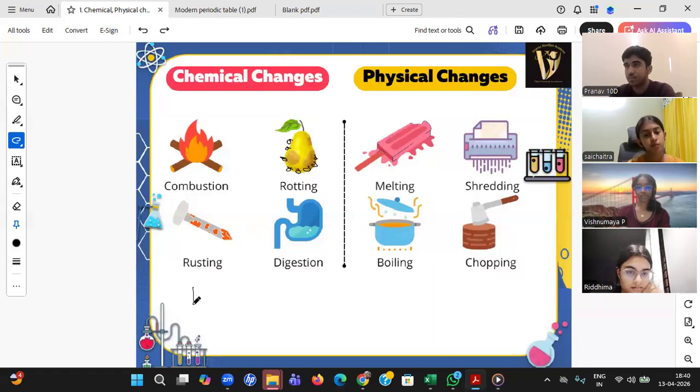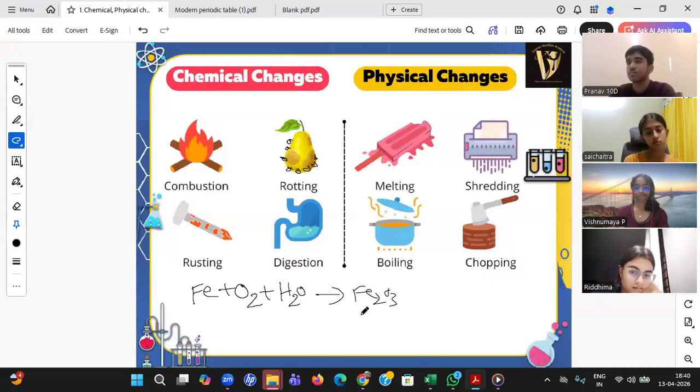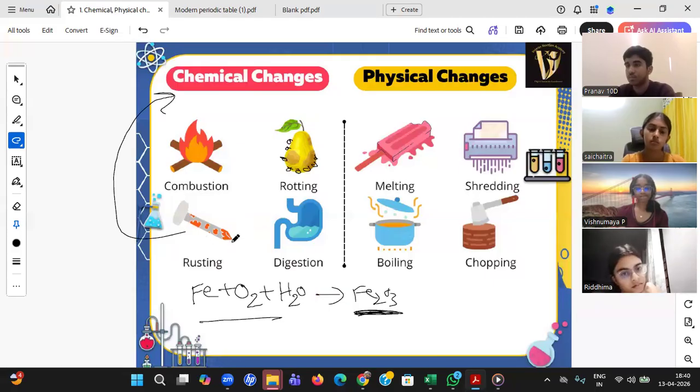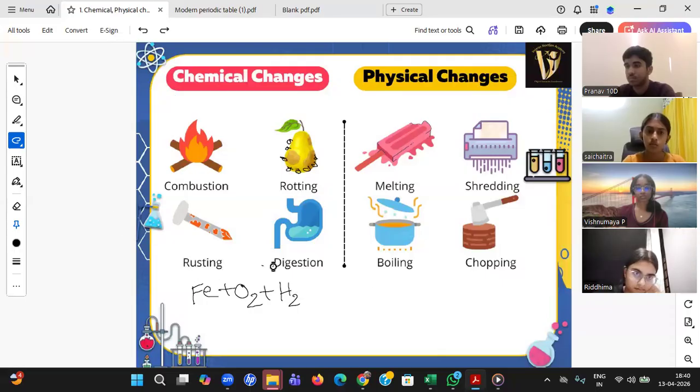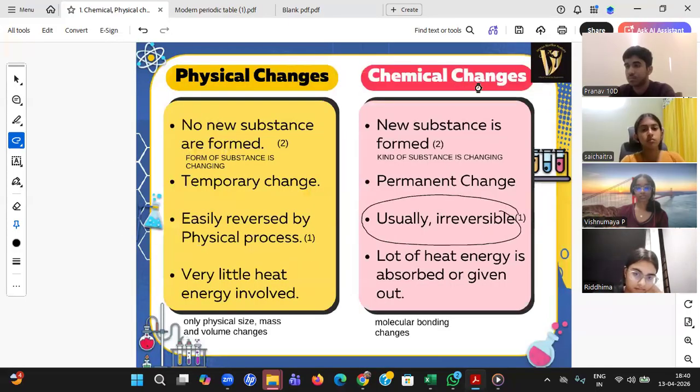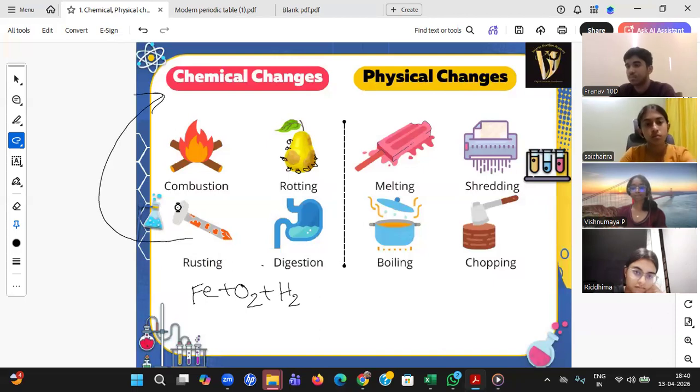Rusting, student. Whenever you keep any iron in the atmosphere, which has oxygen, and if the atmosphere has some moisture, which is water, we get rust, Fe2O3. You see, a new compound is formed from these three combinations. That's the reason it's a chemical change. Sir, from the rust, can we make it back to iron? Practically not possible. So it is irreversible, and that is also a chemical change. Okay.